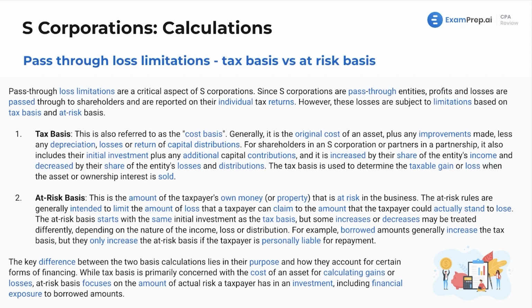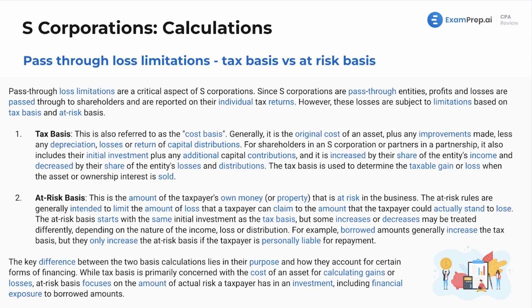This is also going to be referred to as the cost basis, generally what you think of as your normal basis. Generally, it's the original cost of an asset plus any improvements made, less any depreciation, losses, or return of capital distributions. That's more so dealing with actual physical assets. But for shareholders in an S-Corp or partnership, it also includes their initial investment plus any additional capital contributions.